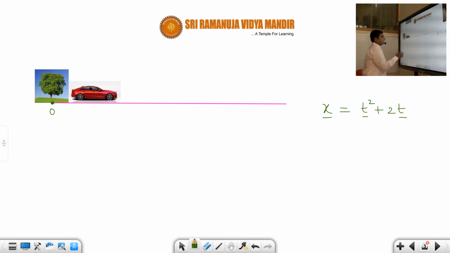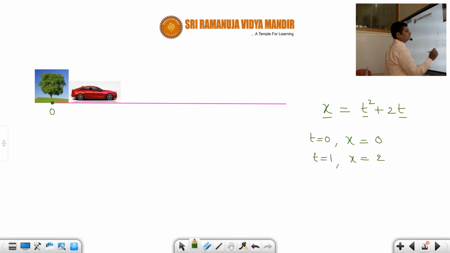At time t equal to 0, x is equal to 0. At time t equal to 1, x is equal to 1 plus 2, so 3. At time t equal to 2, x is equal to 4 plus 4, that is equal to 8. So like that, the car keeps on changing its position.